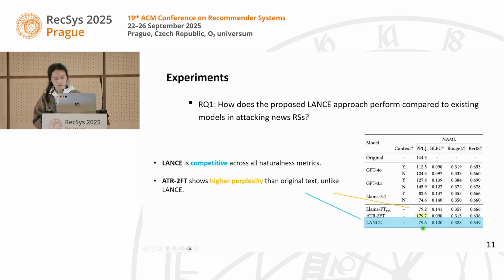We can see LENS neutralness is competitive across all neutralness metrics. And unlike another strong baseline, ATR2FT, our LENS shows a lower perplexity than the original news, which means users would find it harder to notice the news is changed.